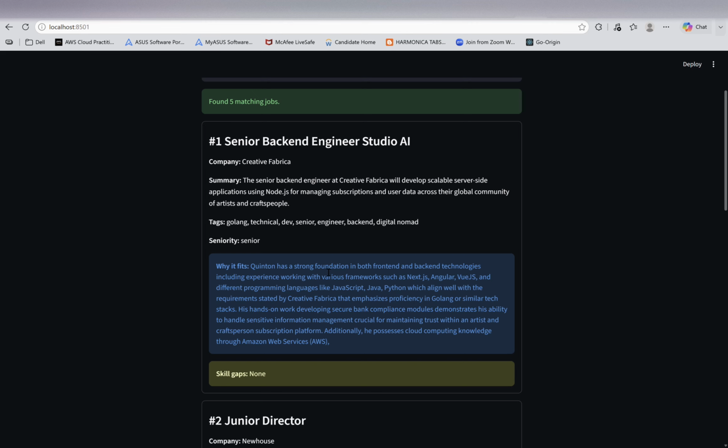Let's talk about the future work. 1. An HR mode reverse search. Same retrieval engine but queried from the employer side, which candidates fit the open role. 2. Hybrid search. Combining keyword search with vector search for even better precision.